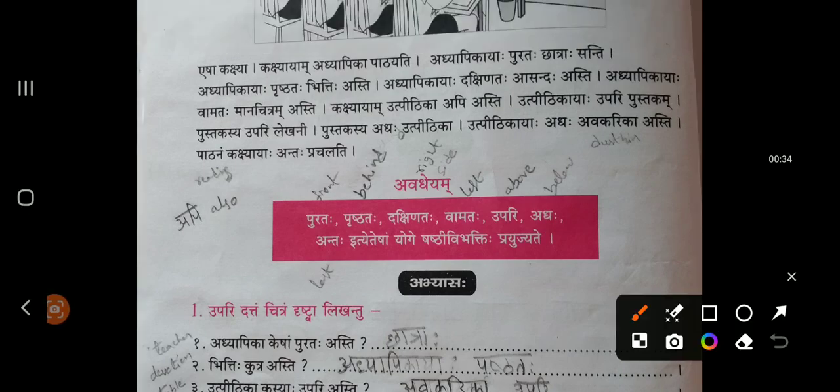In this table, this box you are able to see, right? Purataha means front side. In front of teacher, who are there? Prushtataha, behind children, who is there? And what is there? Dakshinataha, right hand side. Vamataha, left hand side. Upari, above. Adhyaha, below. All these things we are going to see. How we need to use in a sentence. How we can use behind, right side, left side, above, etc. All these things we are going to see in this scenario.